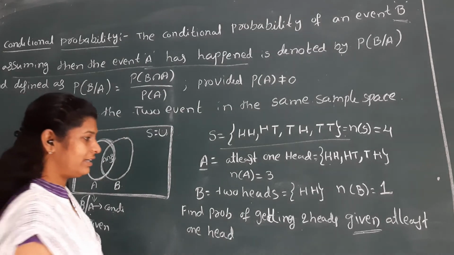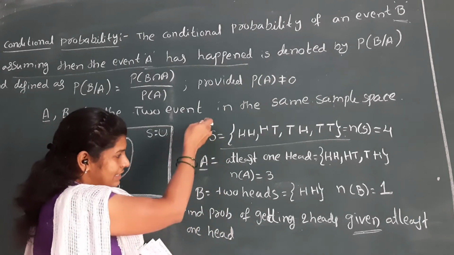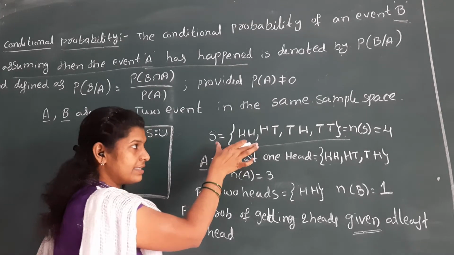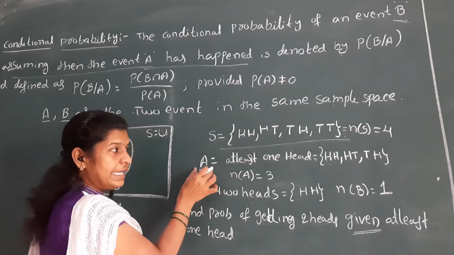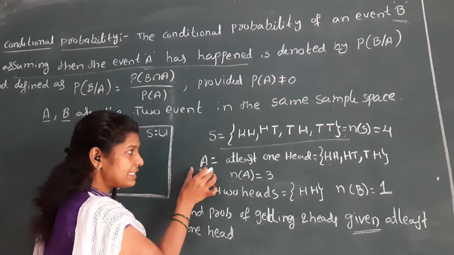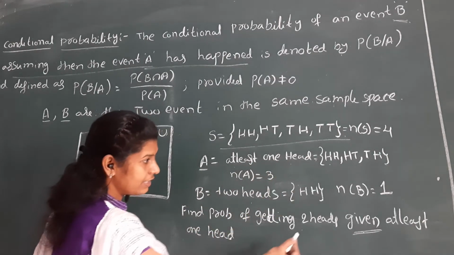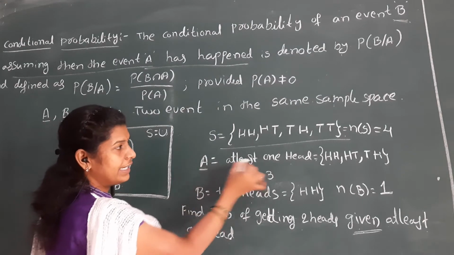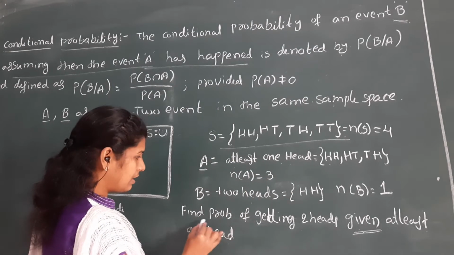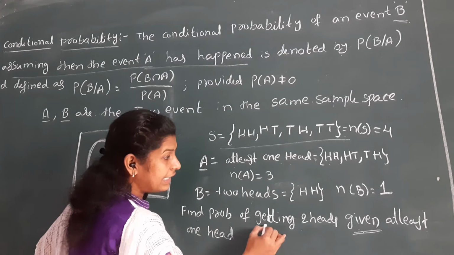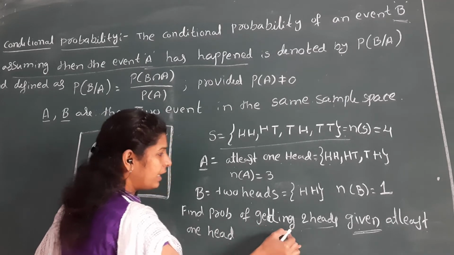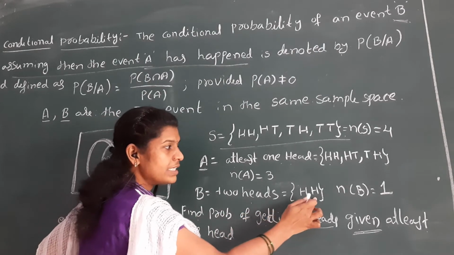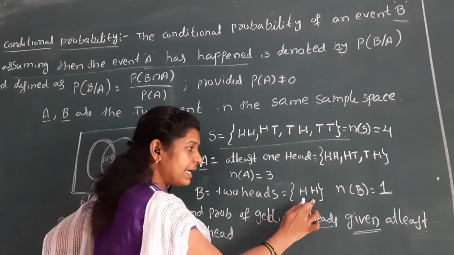Now see, if you toss 2 coins, this is the sample space. In the sample space, I consider A as one event, which is given at least one head. At least one head I consider as A. Next, find the probability of getting 2 heads. Getting 2 heads I consider as B. So B is equal to 2 heads, and that is only one option, head head.